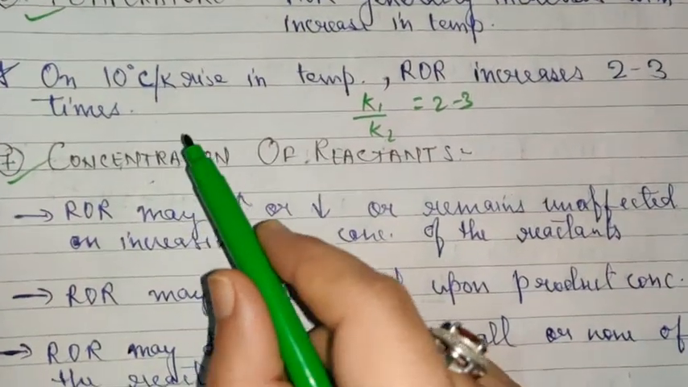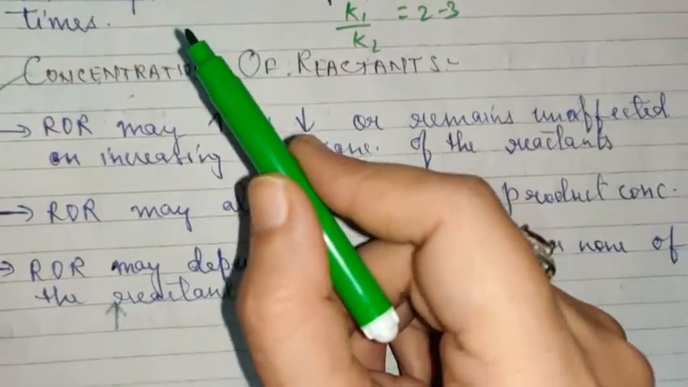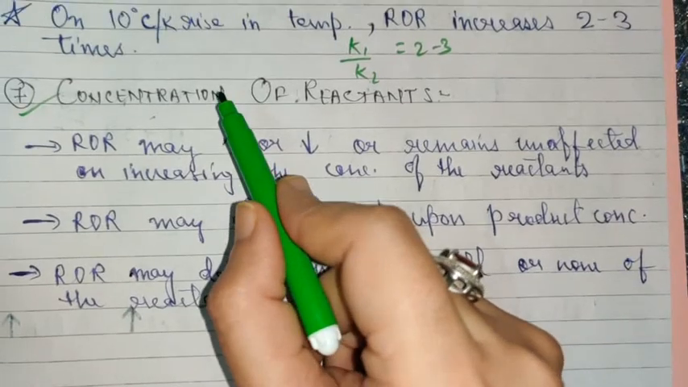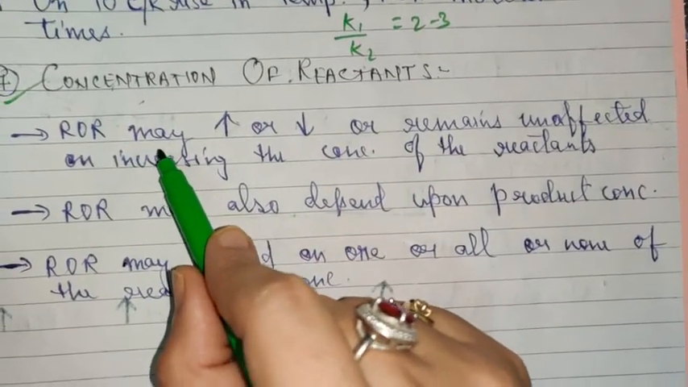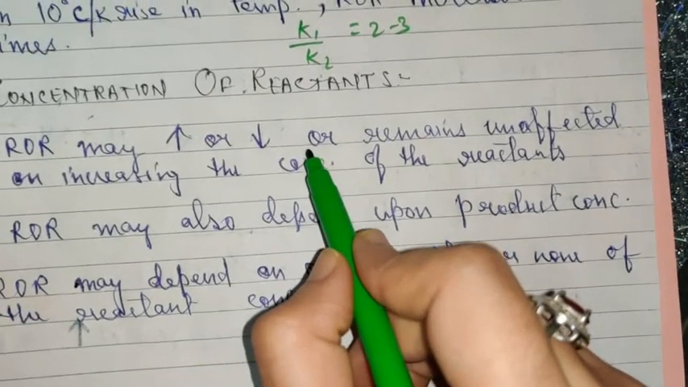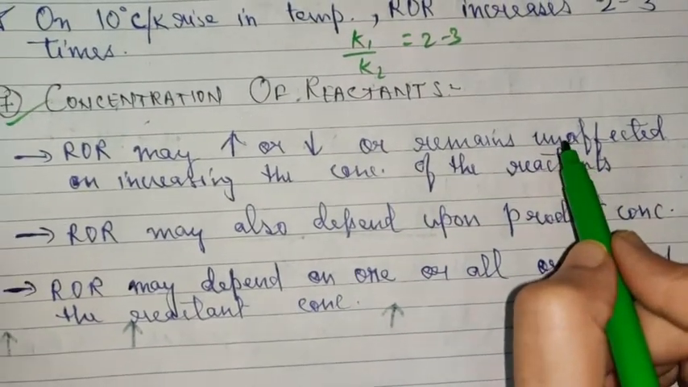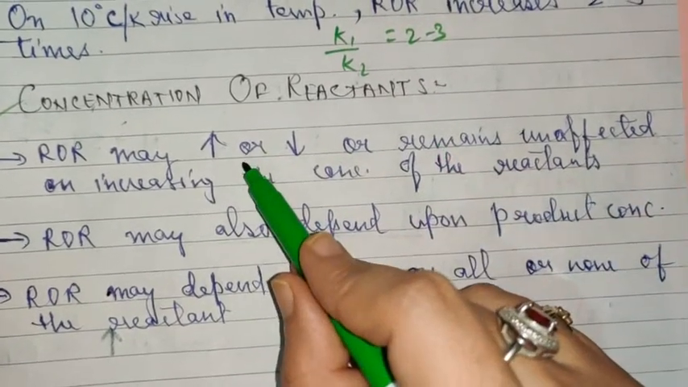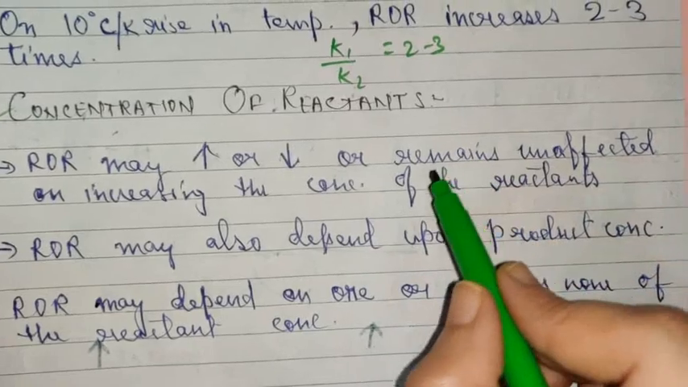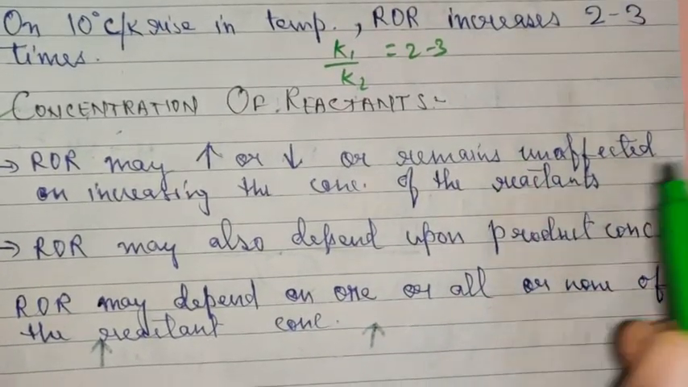Now coming to the concentration of the reactant, I have mentioned a few points here just to introduce you to the concentration part. See here, rate of reaction may increase or decrease, or it remains unaffected on increasing the concentration of the reactant. There are three possibilities. It might increase, it might decrease, or it may remain unaffected. There is no effect at all.